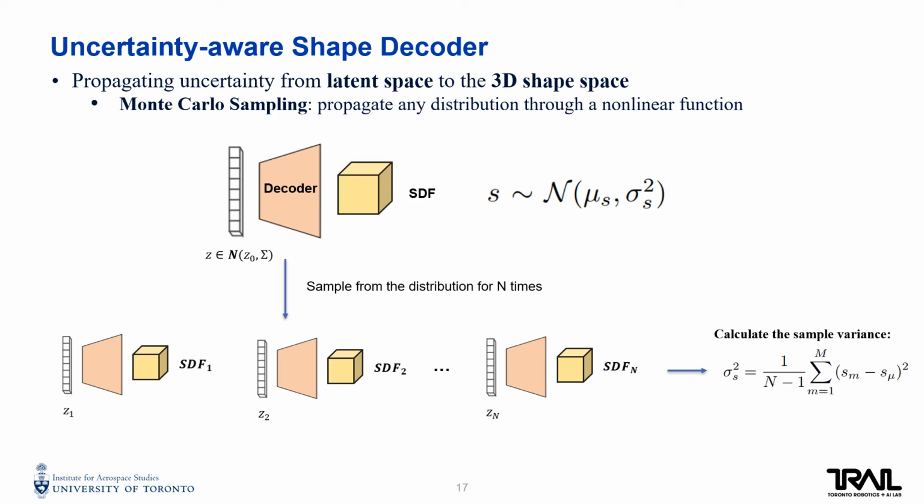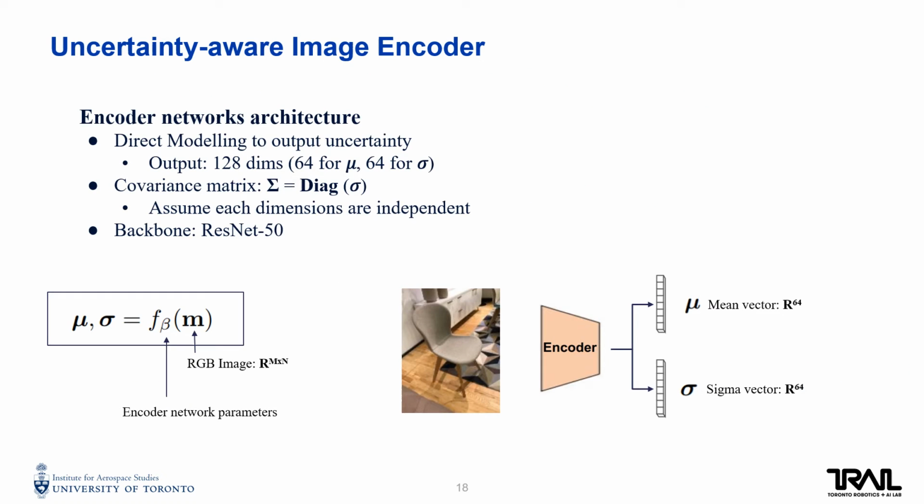We need a way to propagate the Gaussian distribution through the nonlinear function. We use Monte Carlo sampling to propagate the distribution. We sample n latent codes and calculate the corresponding SDF values separately, and form a distribution with a sample mean and a sample variance for SDF in the 3D space. The remaining question is how to estimate a latent code distribution from images.